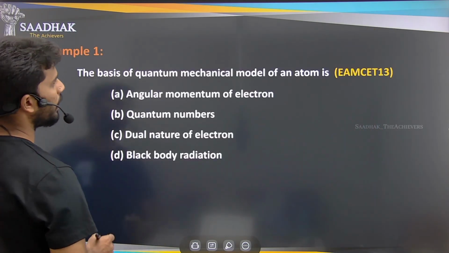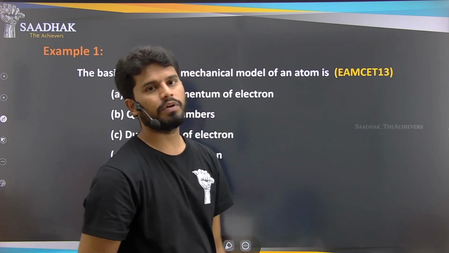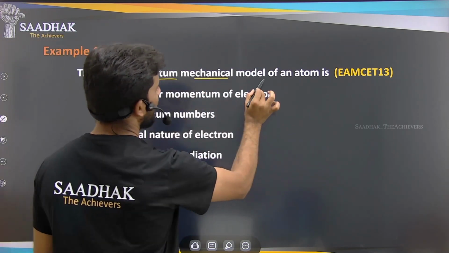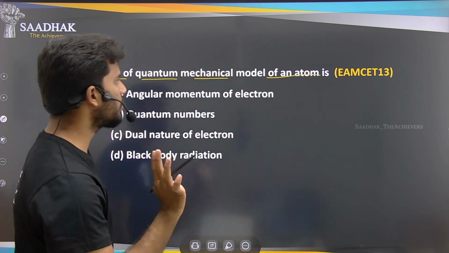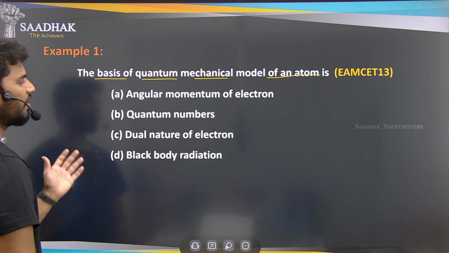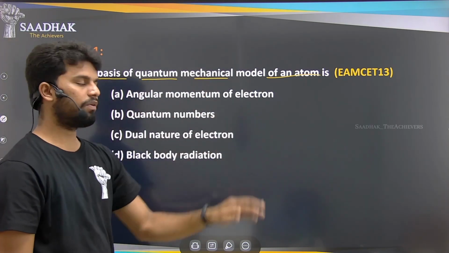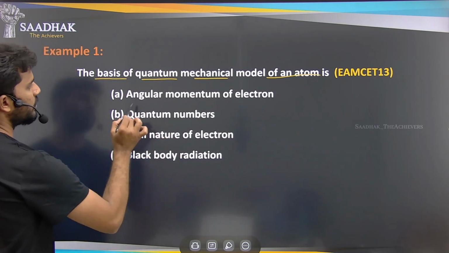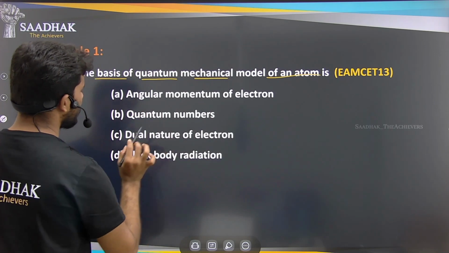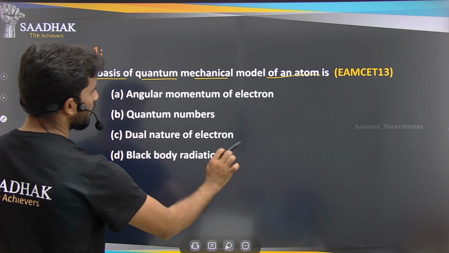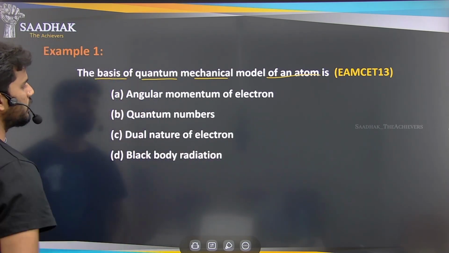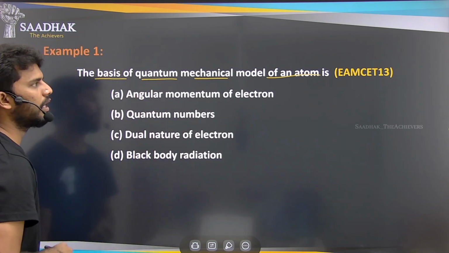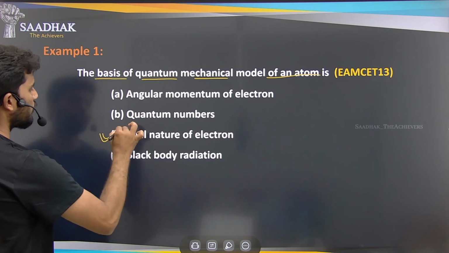Next we have a few examples from previous exams of this MSET. The basis of the quantum mechanical model of an atom is what? I think I explained this previously in this lecture, so pause and answer this one. The options are angular momentum of electron, quantum numbers, black body radiation, and dual nature of electrons. Recall it: the main basis for the quantum mechanical model is the dual nature of the electron.